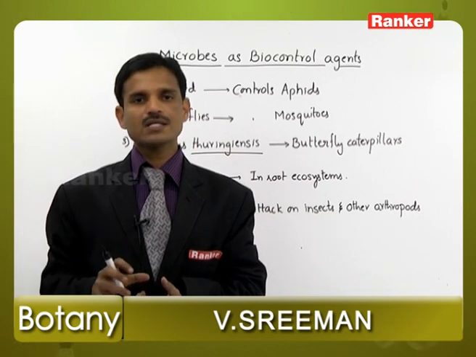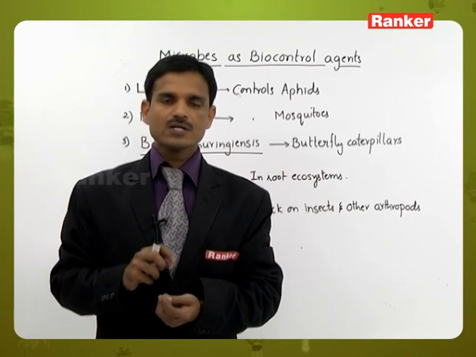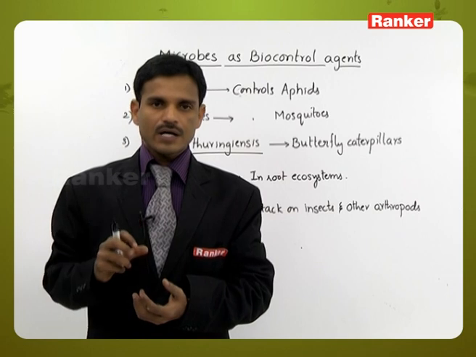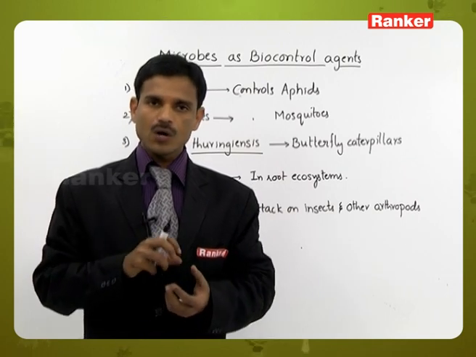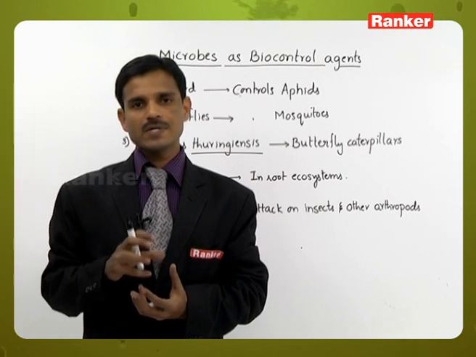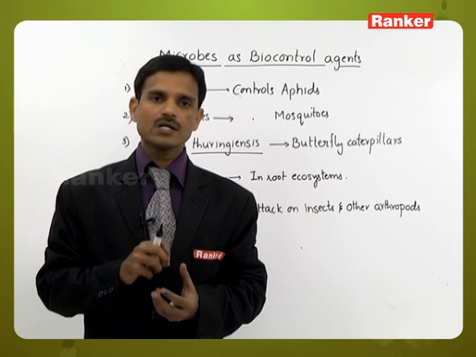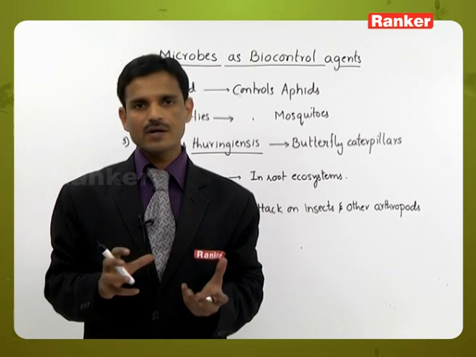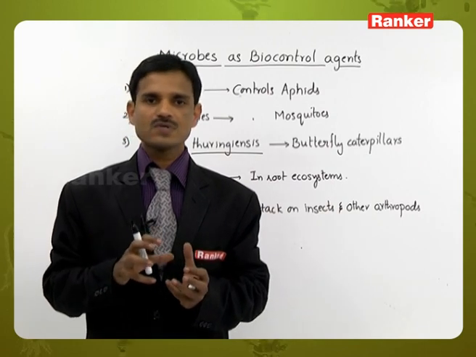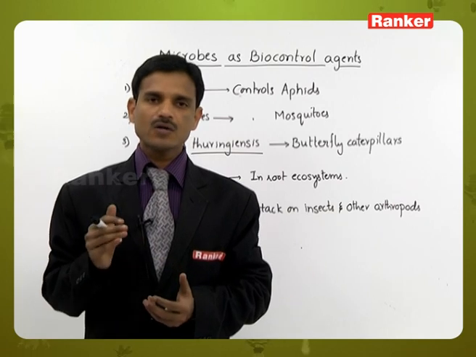If we use all these chemical weedicides, pesticides and insecticides, that leads to pollution. The chemicals are reaching the soil, groundwater and also air. They are polluting the soil, water and air, and they are also accumulating on the surface of fruits, vegetables and other plant materials. So they are toxic.